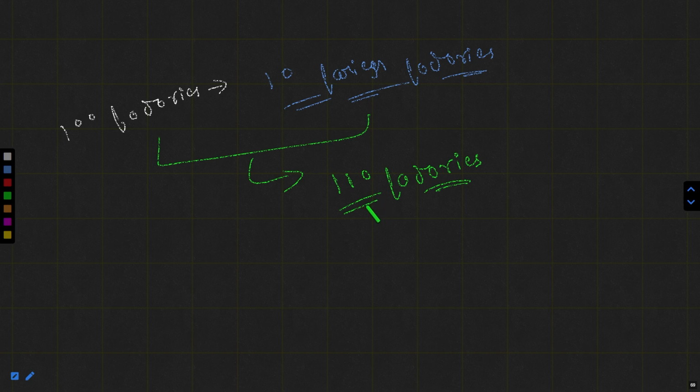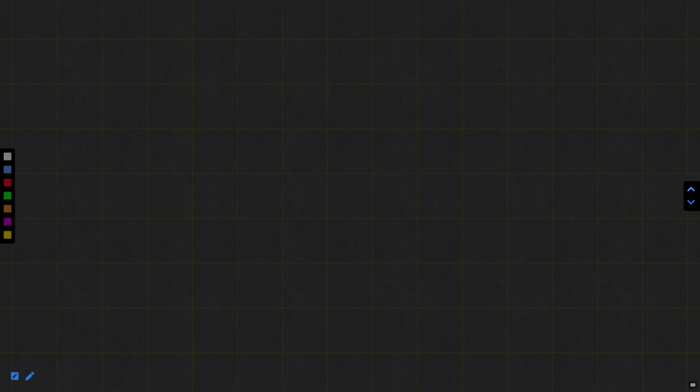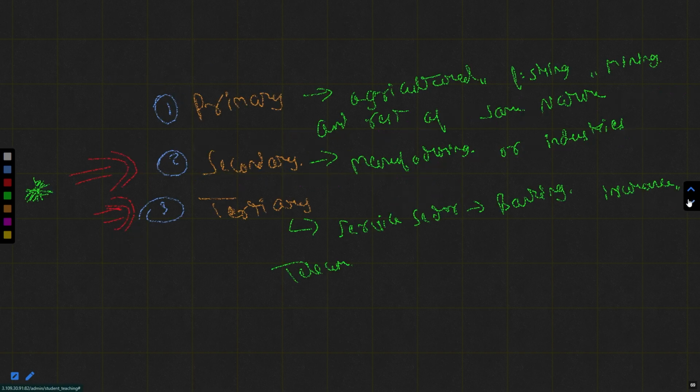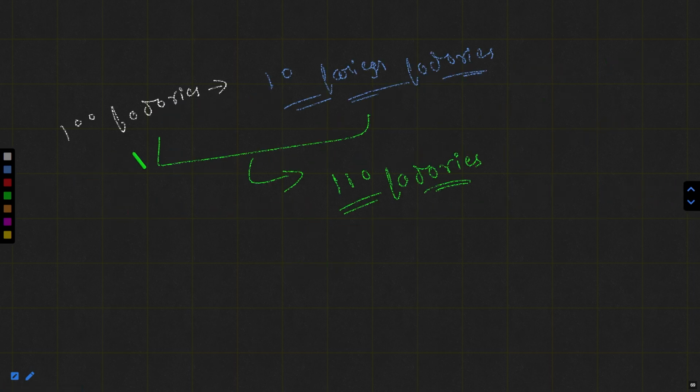That is why we have to attract the foreign factories, but the second is that we have to hold the domestic manufacturers. What do you mean by it? In order to achieve these 110 factories, we have to make sure that these 100 manufacturers stay within the country.